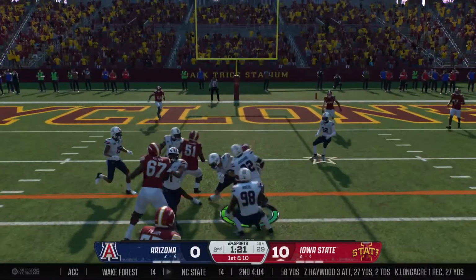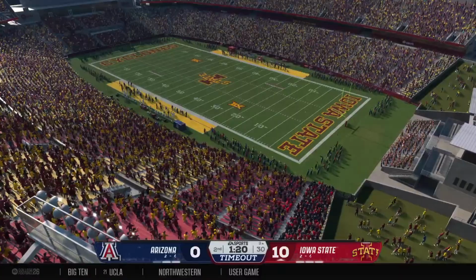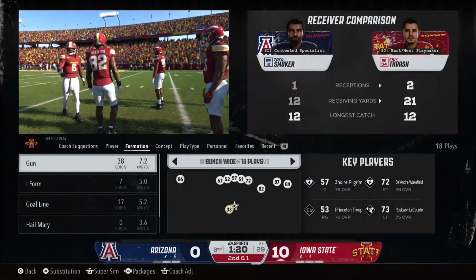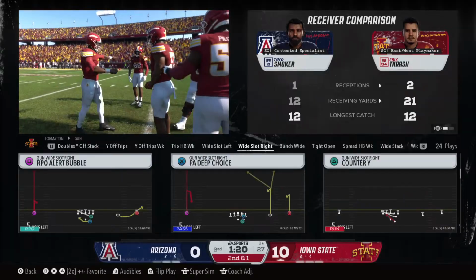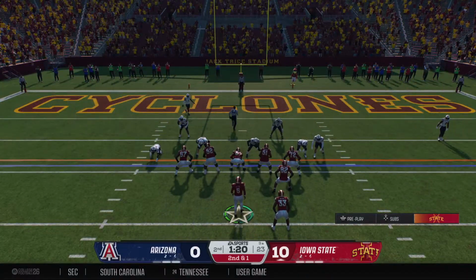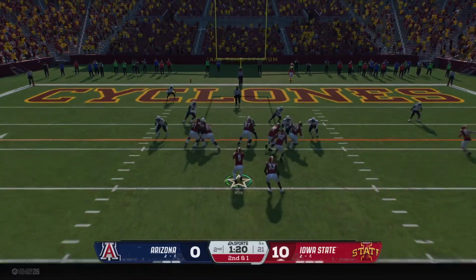Turning it on! That completion gets them inside the 10, and the defense is running out of room to defend. We got a timeout here late in the first half, and they'll try to get more points on the board before the break. Operating in the red zone here on second down.